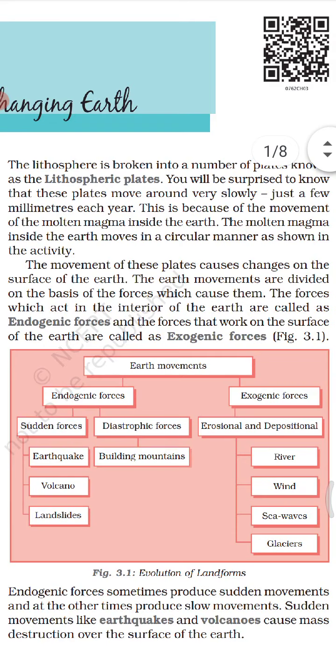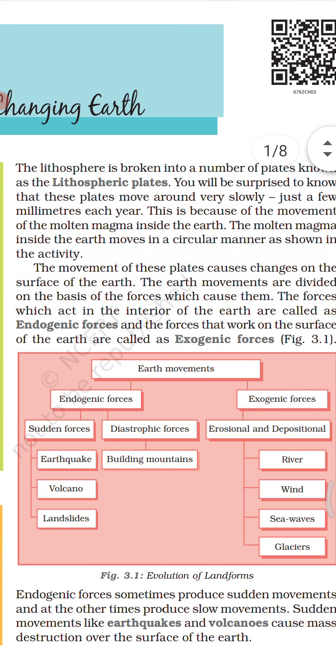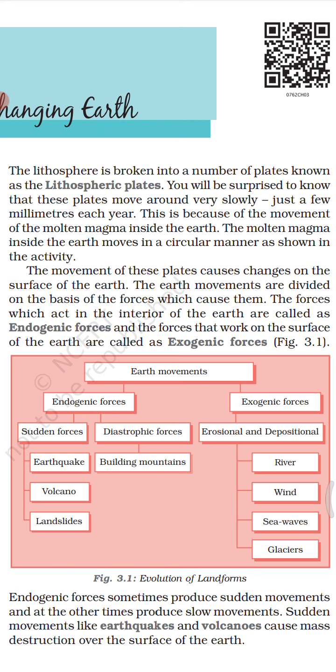The earth movements are divided on the basis of the forces which cause them. The forces which act in the interior of the earth are called endogenic forces. Endo means inside, genic means origin, or the place of their origin or starting or beginning point. So the forces that originate in the interior of the earth are called endogenic forces, and the forces that work on the surface of the earth are called exogenic forces. Exo means outside.